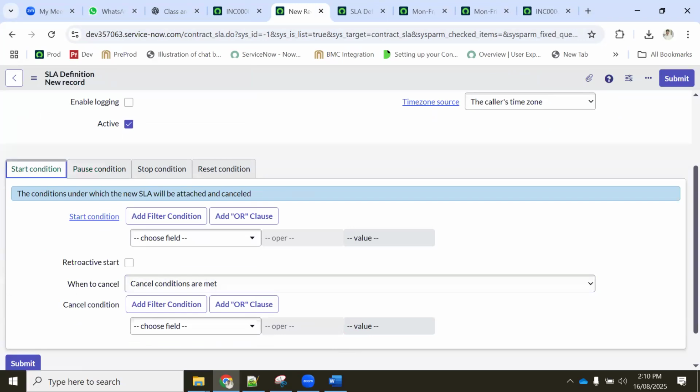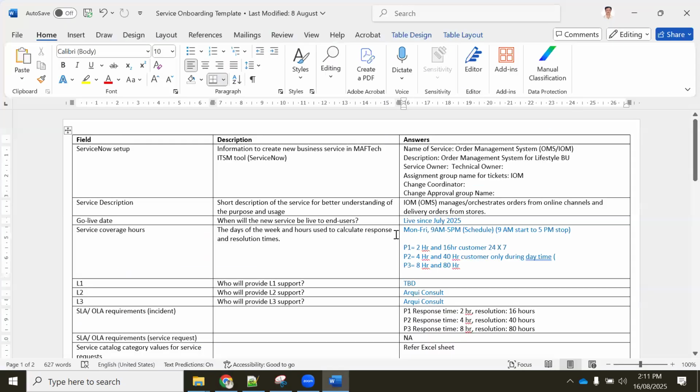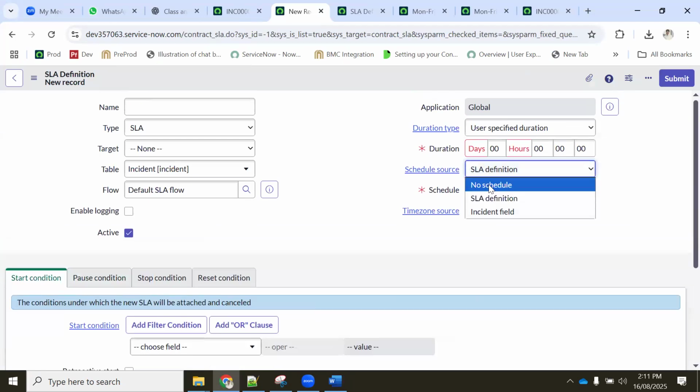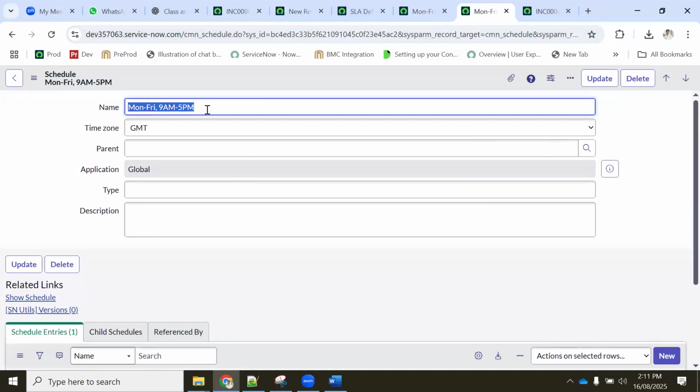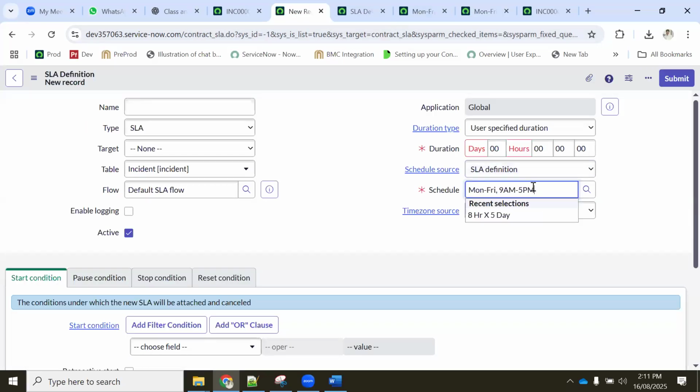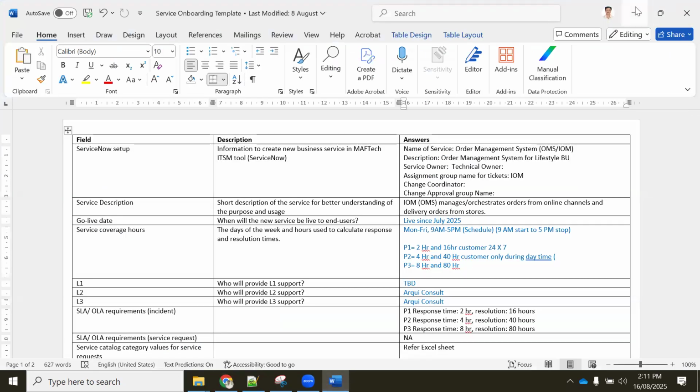So now the first thing is you have to attach the schedule. In the SLA definition, what is our schedule? This is our schedule, correct? So let's copy this one here, okay? Then what is our response, 4 hours?